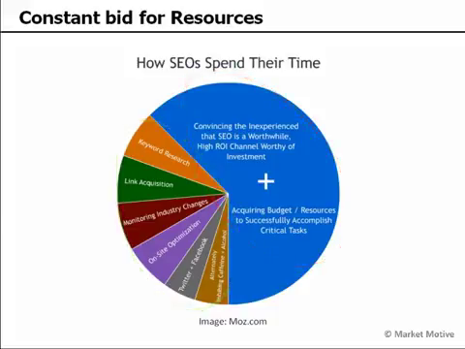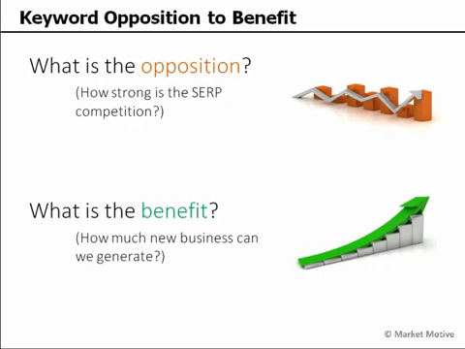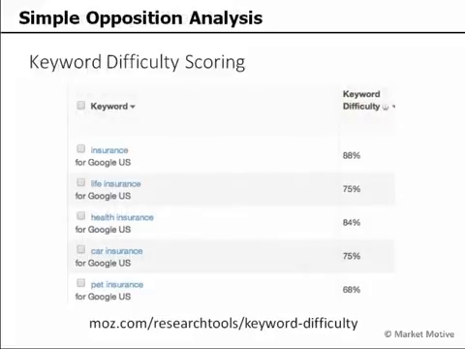And one of the tools, one of the weapons in this battle, this raging keyword battle and the battle for budget and resources within your company, comes from doing that cost-benefit analysis, from looking at the opposition and truly evaluating how competitive a search result is and what you'll need to attain those rankings and how much benefit there is, and some projections, which can be very difficult based on the limited tools we have access to as SEOs sometimes. So we can start to do some very simple opposition analysis of the search results with the Moz keyword difficulty tool.